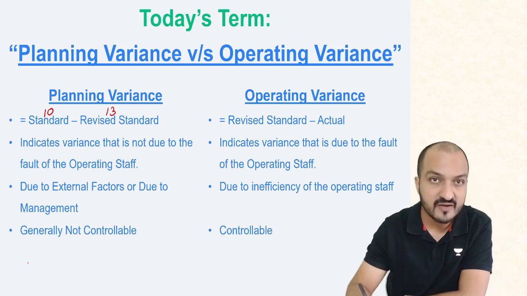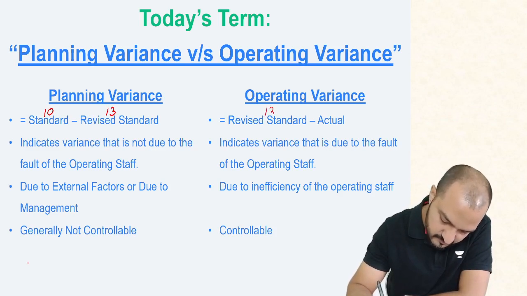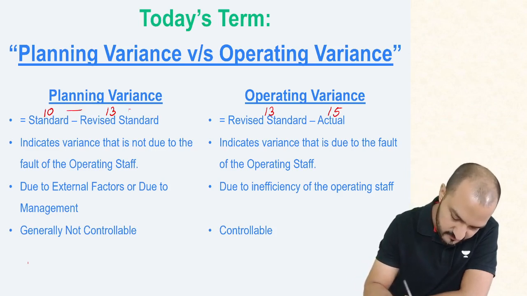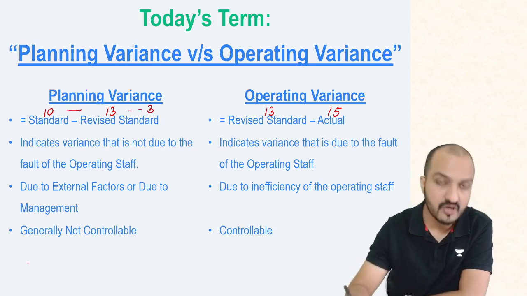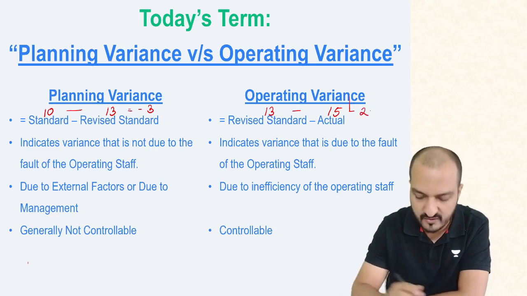While operating variance is the difference between revised standard 13 and actual 15. So this 3 rupees extra paid is called planning variance, and this 2 rupees extra paid is called operating variance.